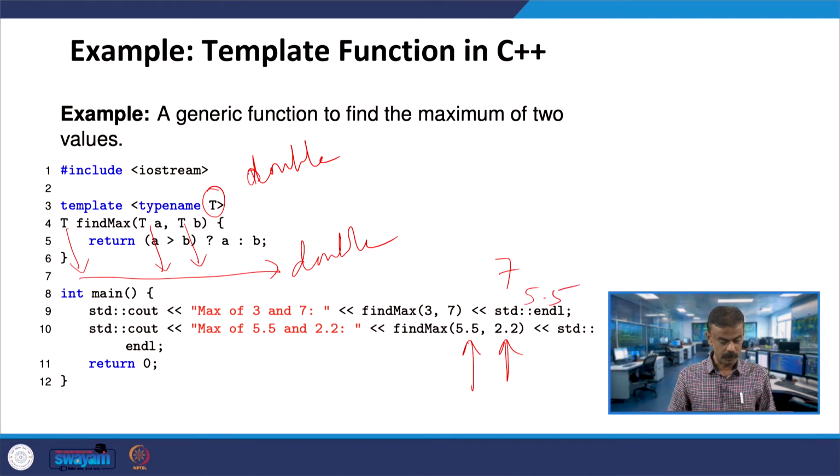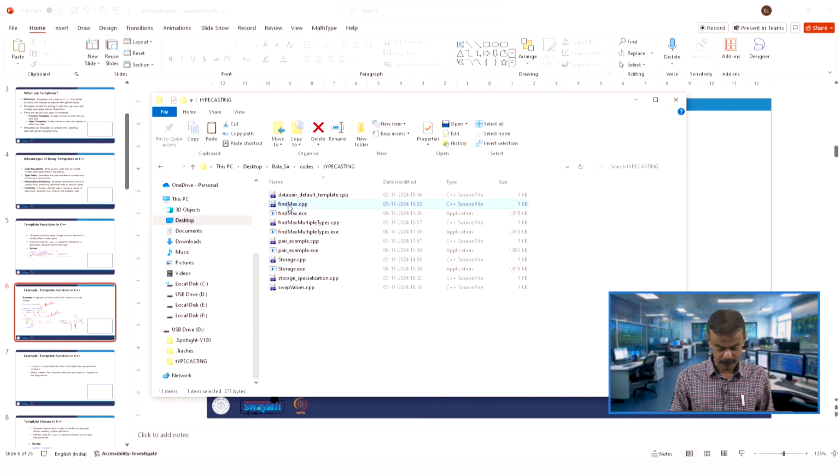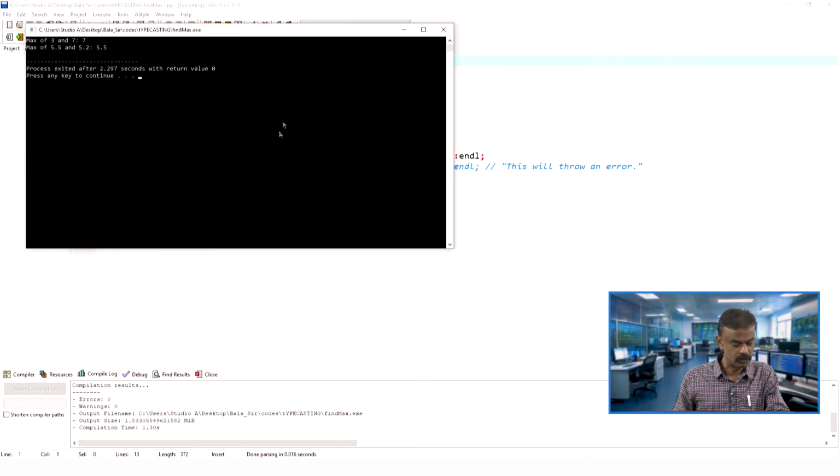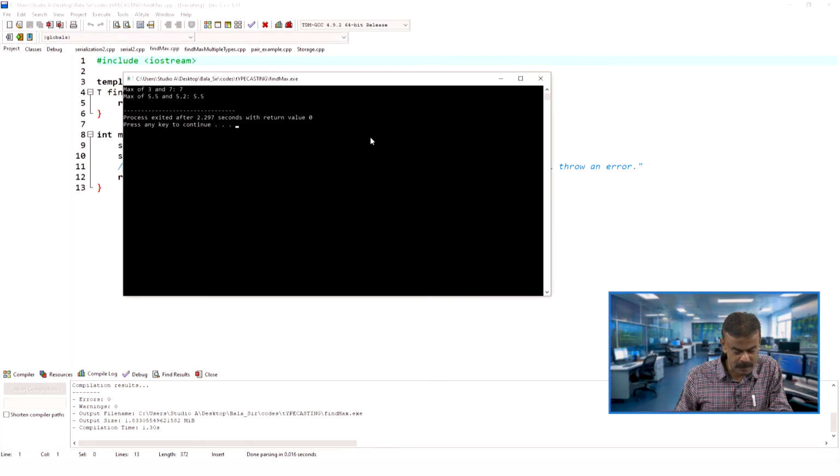So we will go to the C++ console, find max.cpp, yes, the same code that I explained. You can see that the maximum of 3 and 7 is 7, and the maximum of 5.5 and 2.2 is 5.5. Okay, so we got this.